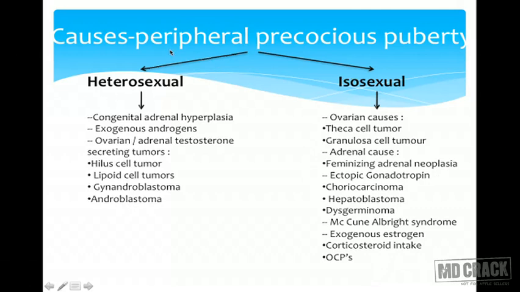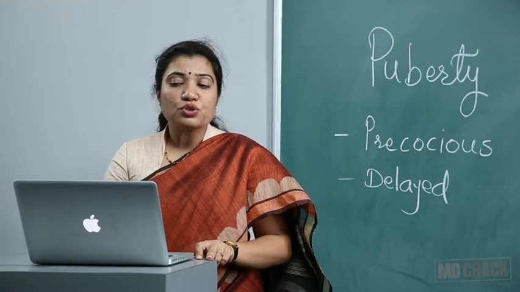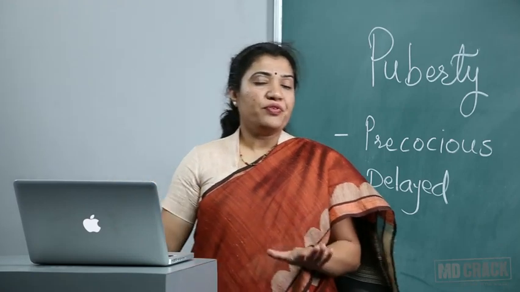In the heterosexual group, there would be virilization. There are virilizing changes, and the causes are congenital adrenal hyperplasia, maybe of late onset, or exogenous androgens, ovarian or adrenal testosterone secreting tumors like Hilus cell, lipoid cell, gynandroblastoma, androblastoma. So ovarian tumor is a cause of pseudo or peripheral precocious puberty in both ways.